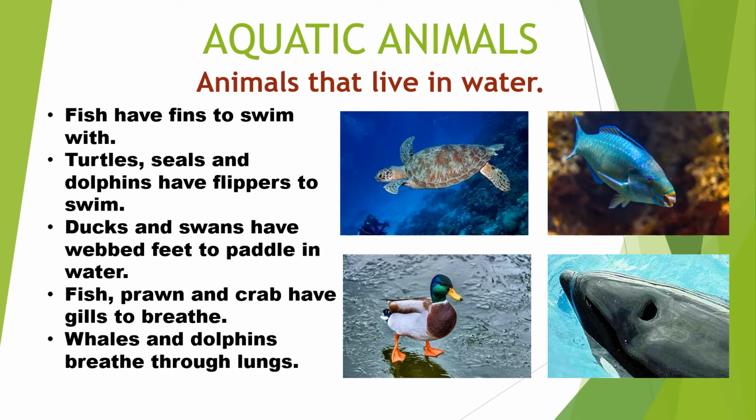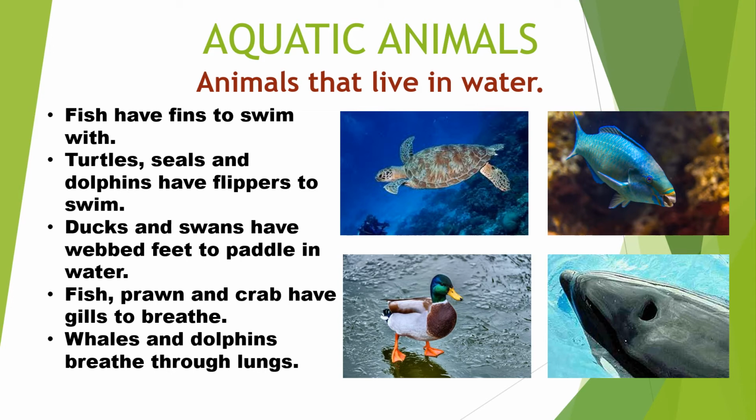Now how do they do that? Lungs help them to breathe. So they take the water inside, they take the oxygen from it, and when they want to breathe out, they have a blowhole. This I discussed with you when we were discussing aquatic plants, that these whales have a blowhole. If you can see in the picture, it's a hole, and they hold their breath inside the water for some time. They have a very strong breathing capacity.